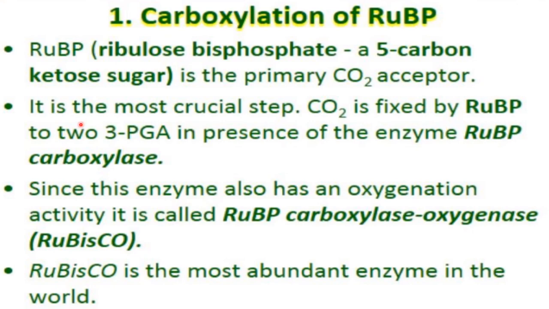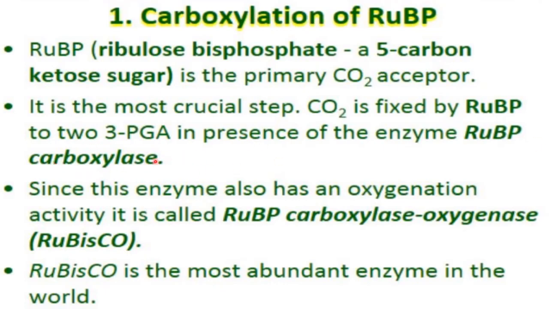That's why 2 molecules of PGA are formed here, because in PGA there are 3 carbons. Okay, and if 2 molecules of PGA are formed, total 6 carbons will be there, right? So these 2 molecules of PGA are formed from 1 molecule of RUBP plus CO2 with the help of enzyme